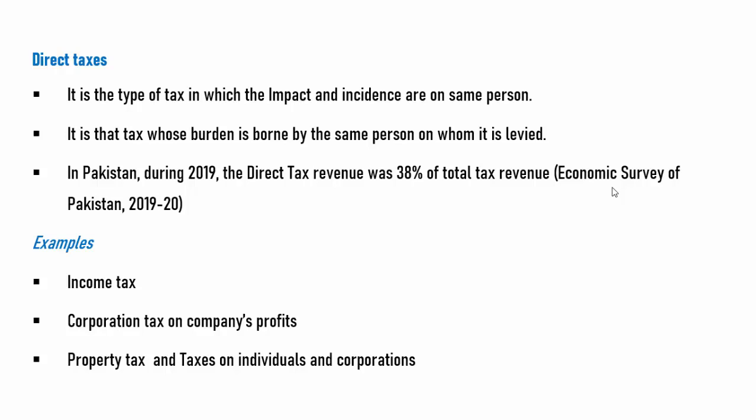The benefits of direct taxes are that they are easy to calculate, and the cost of collection of direct tax is comparatively low. But the disadvantage of direct taxes is that they pinch the taxpayer when he pays a lump sum amount on his income.